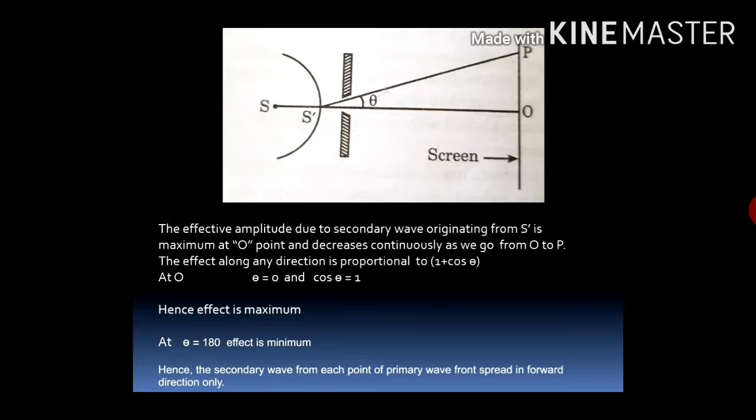Hence at this point we got the maximum result, and at theta equal to 180, cos 180 is minus 1, 1 minus 1 is 0, means effect is minimum, almost no light in the backward direction. So here we can see clearly the secondary wave from each point of the primary wavefront spread.